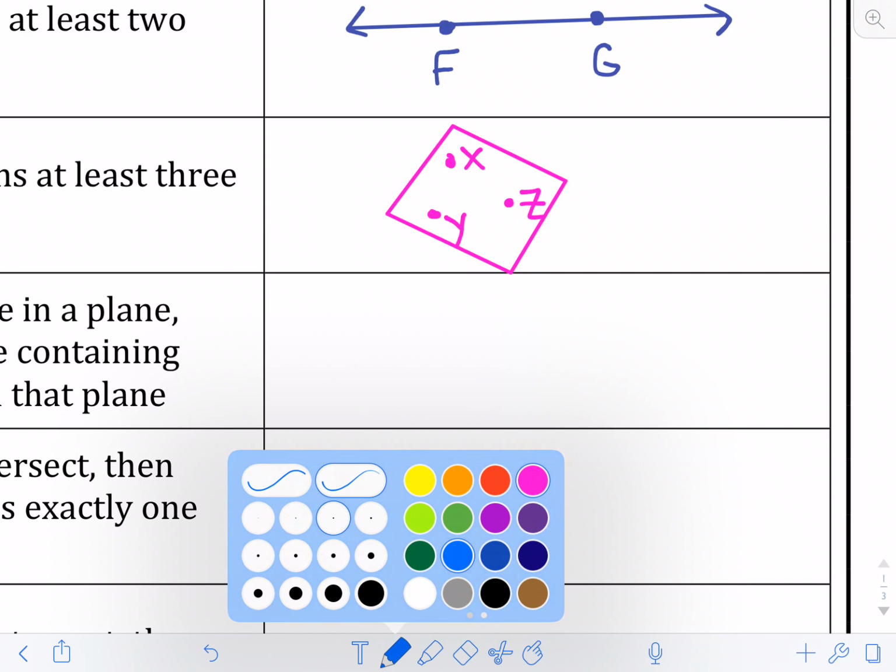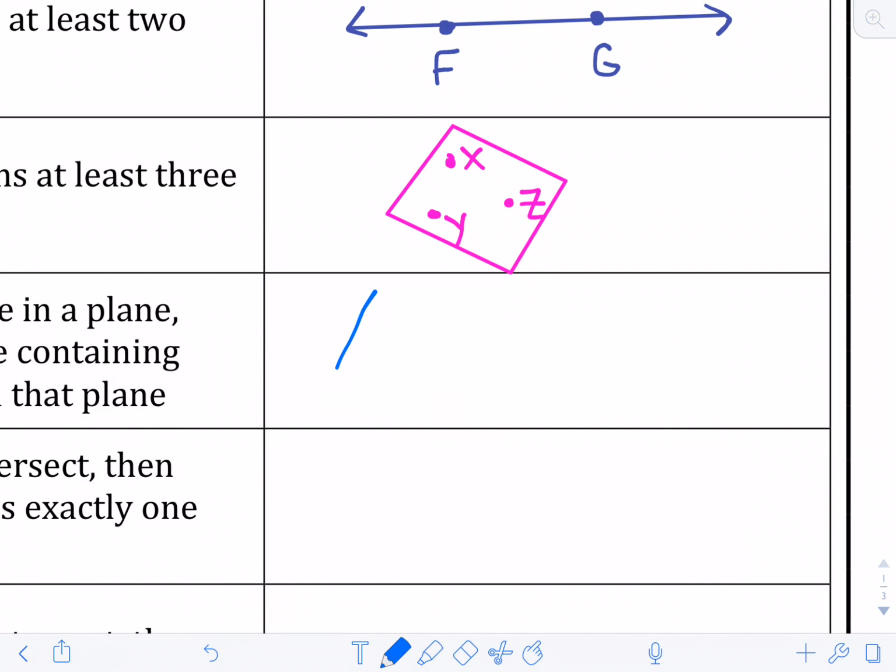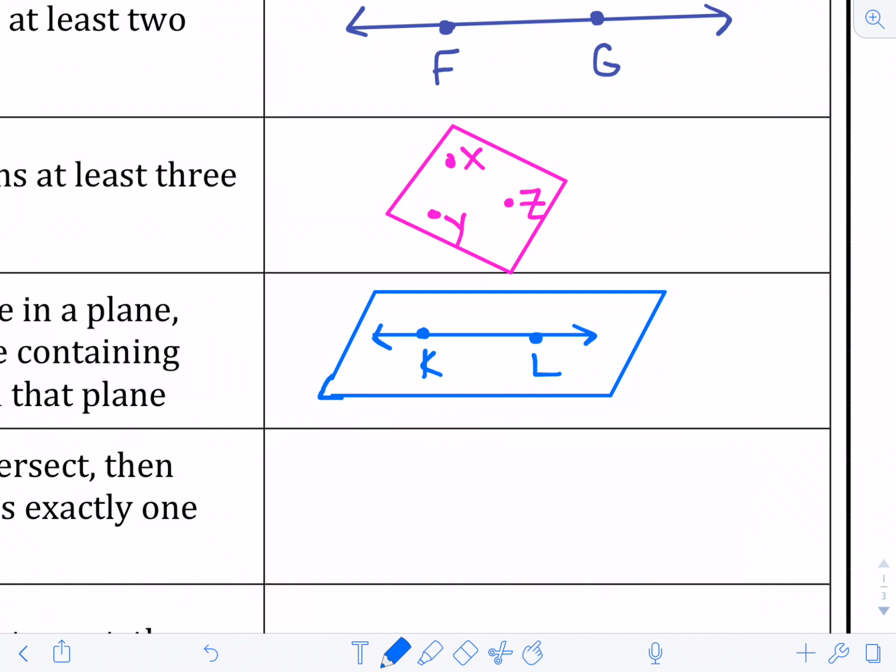So what that's going to look like is I'm going to draw my plane. Okay, so if I have 2 points, so there's K, there's L, then the line containing those 2 points lies in this plane. And again, this is a video, so remember, you can pause this, rewind it, watch this as many times as you need to.